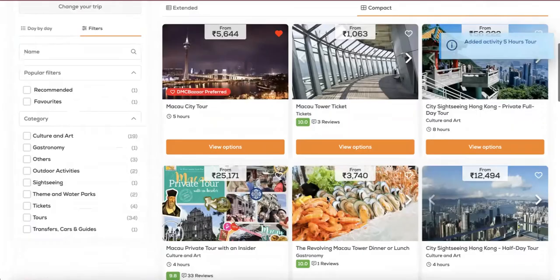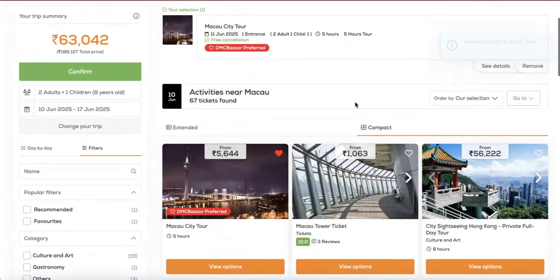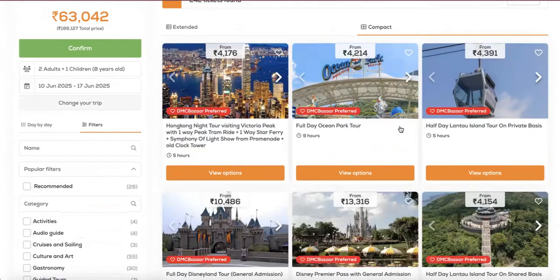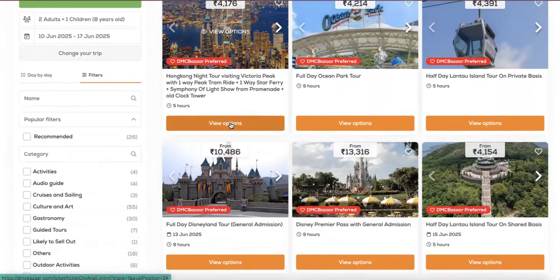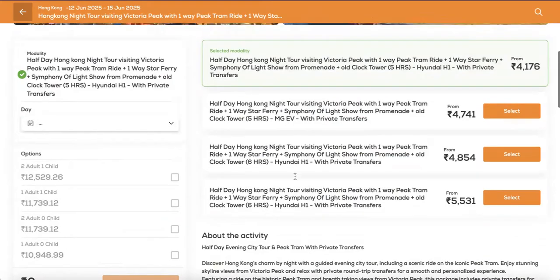Let's say Macau has been selected, we are only looking at city tour, or feel free to add some more activities further down the page. I can jump straight to the next city right from here or simply scroll down. In Hong Kong, let's take the Hong Kong by Night tour. Multiple combinations available for a 5 hours tour on Hyundai, or a 5 hours tour by the MG EV, or a 6 hours. Further option also available on private basis.